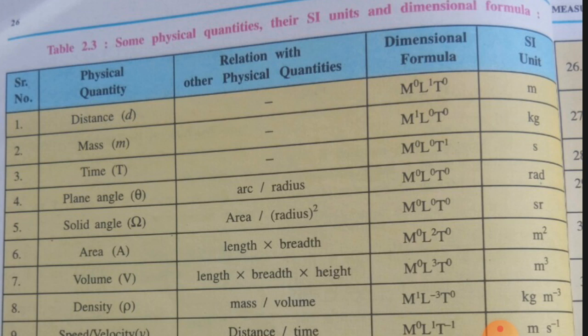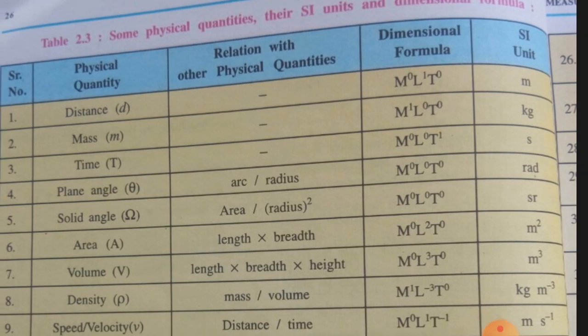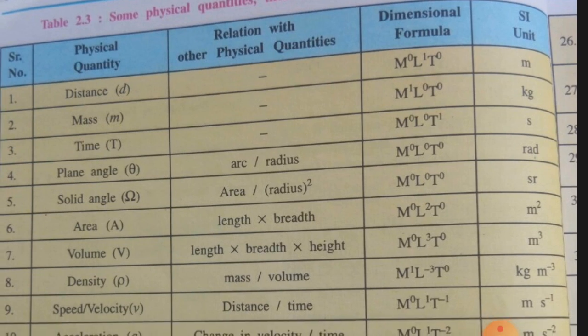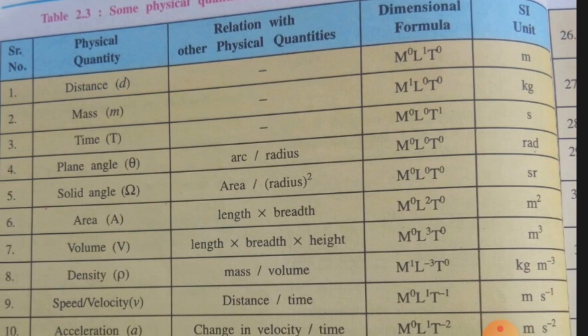Say in the first column physical quantities are given, and in the next column formula of those quantities are given, how it is related with other physical quantities, and in the next column dimensional formula, and the last column SI unit.